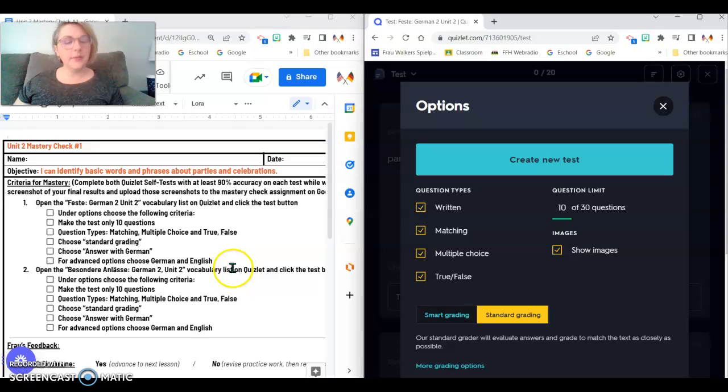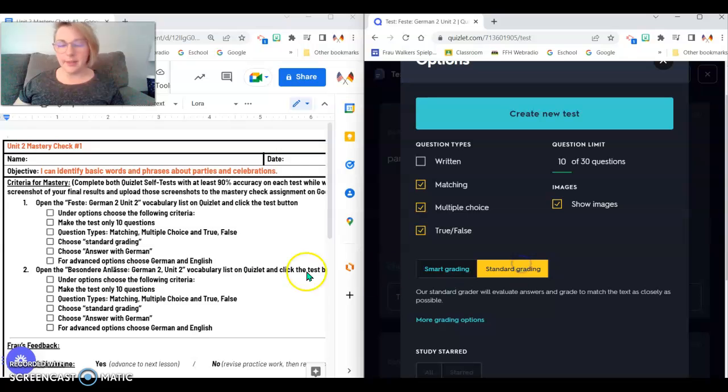And then it says question types need to be matching, multiple choice, and true false. So we don't need written, so we're going to get rid of written. That way we're not really focusing on spelling. We're focusing more on recognition and making sure you know the words, right? Spelling comes with time.